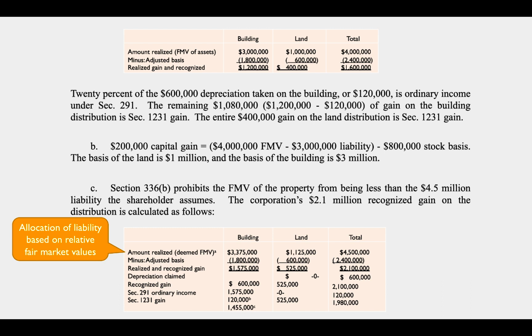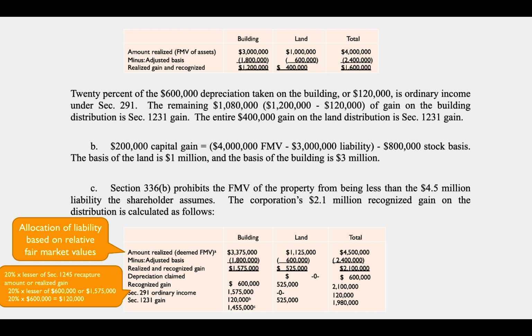So when I take 75% of $4.5 million, I get $3,375,000. 25% is $1,125,000. From there, I subtract the adjusted basis to get the realized and recognized gain. On the building, Section 291 is going to require me to recapture as ordinary income either the lesser of the entire gain or the gain attributable to depreciation.